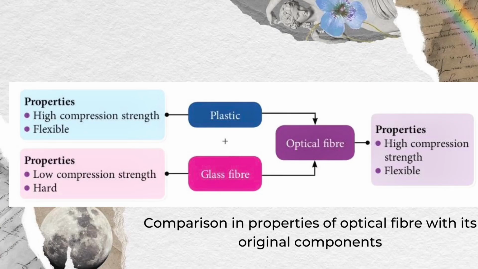For optical fiber, the properties for the plastic is high compression strength and flexible. For the glass fiber, it has a low compression strength and hard. So it produces optical fiber that has high compression strength and flexible.